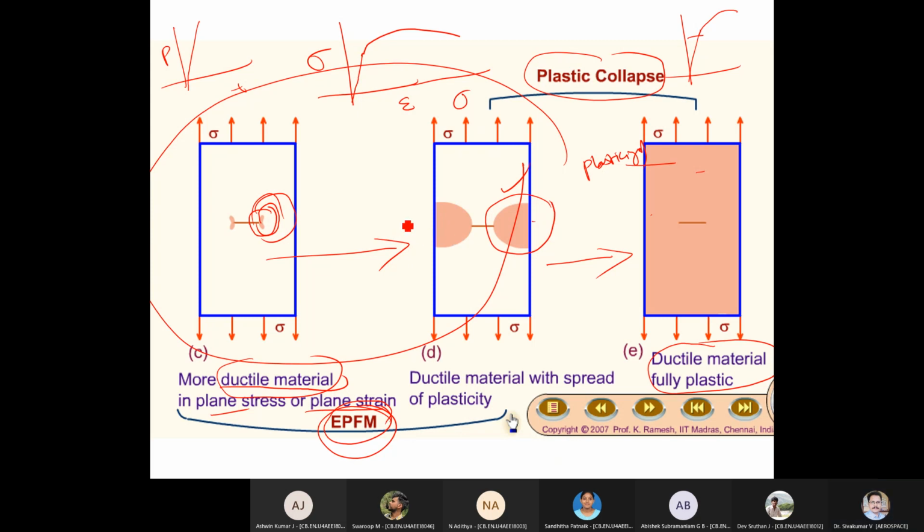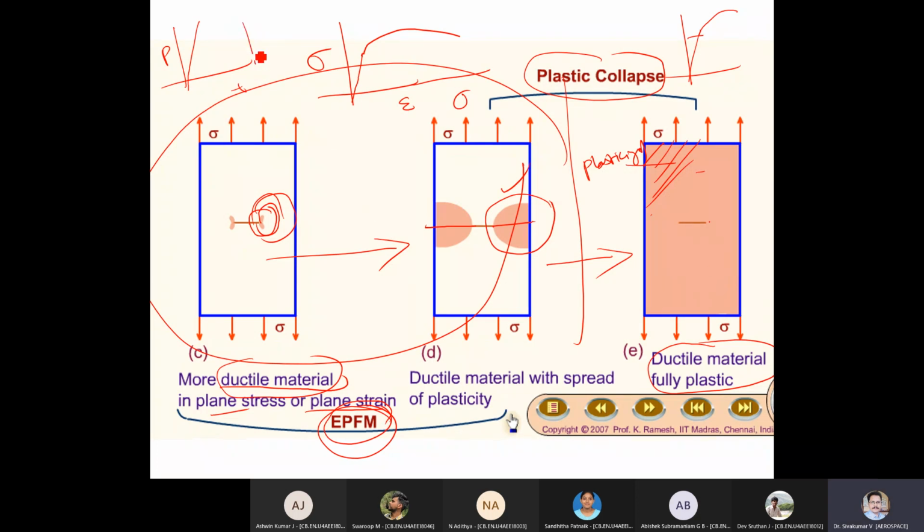Because by the time I get my crack, the material will break into two pieces. It need not wait till this point, if you consider fracture analysis. Or I can limit up to here, because it matters if you have a weakness.